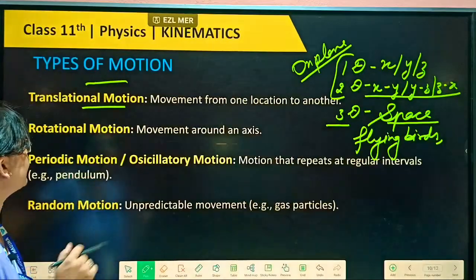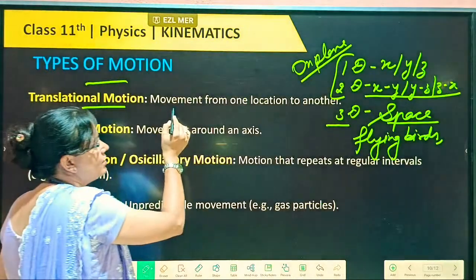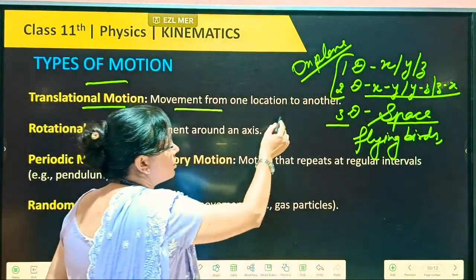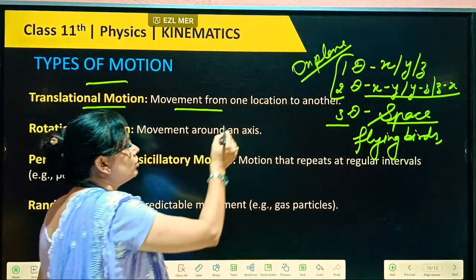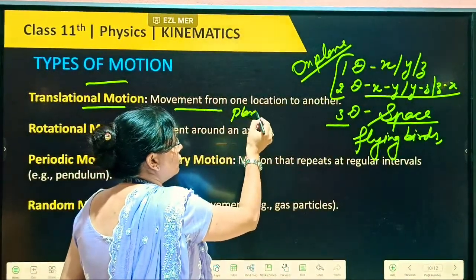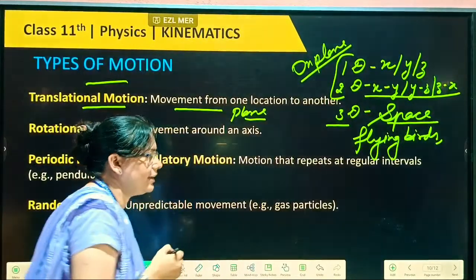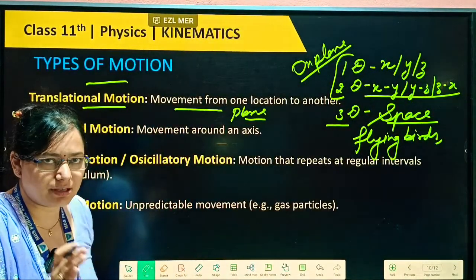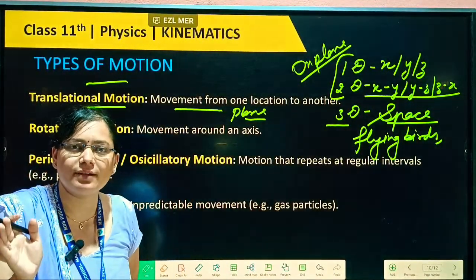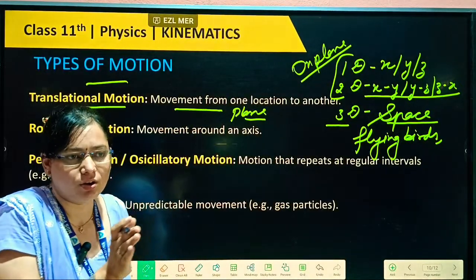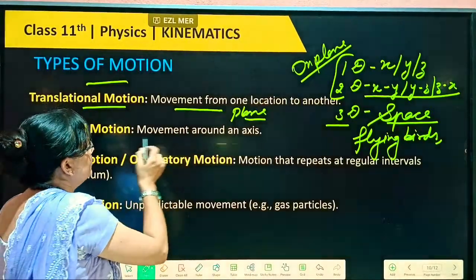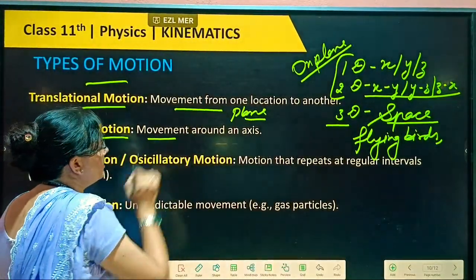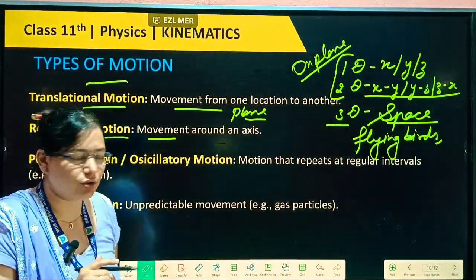First one is translatory motion, translation motion, movement from one location to another. A body moving linearly on the plane, can be one dimensional or two dimensional. If a body is moving linearly only, then we call it rectilinear motion. And next is rotational motion, and we can call it circular motion.